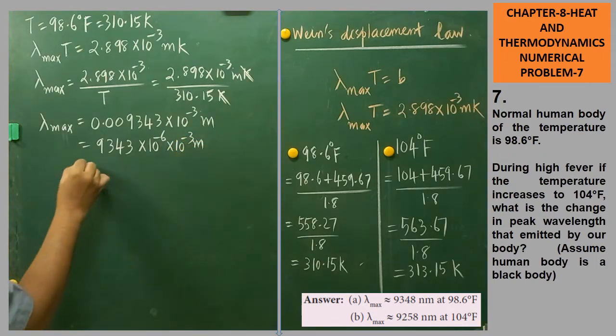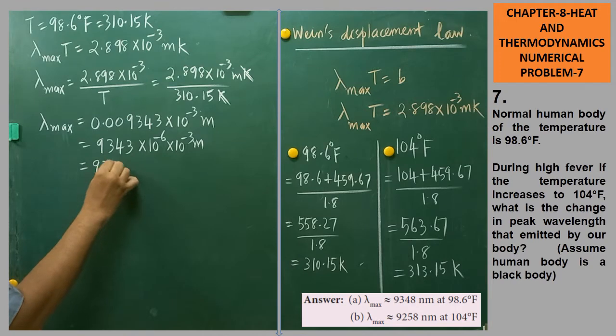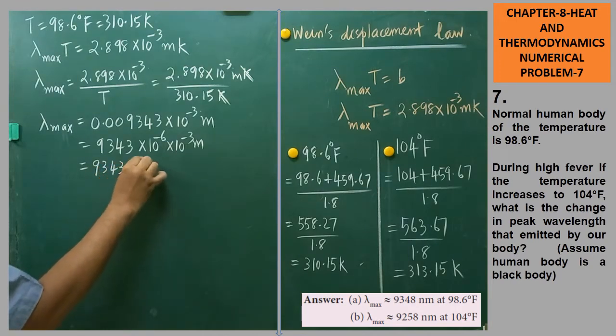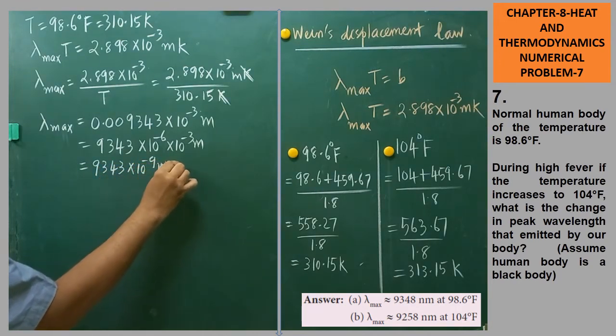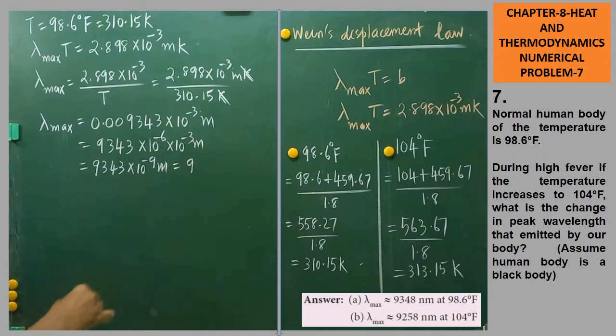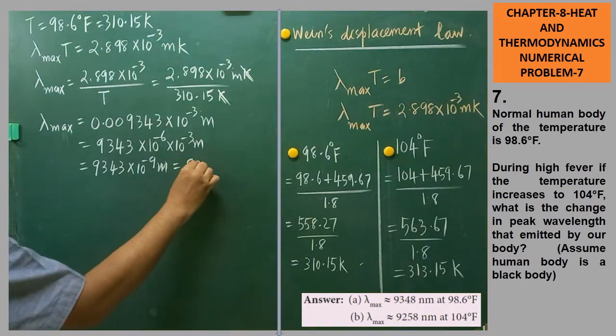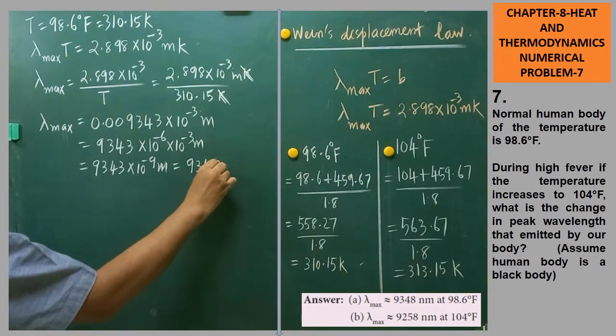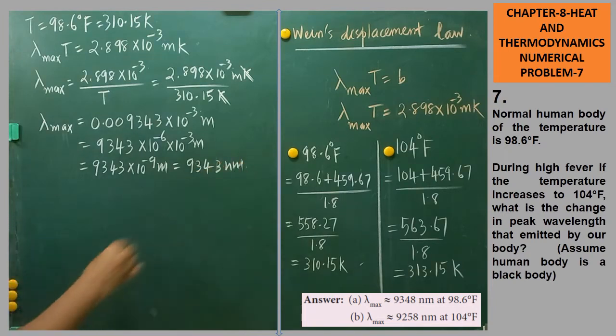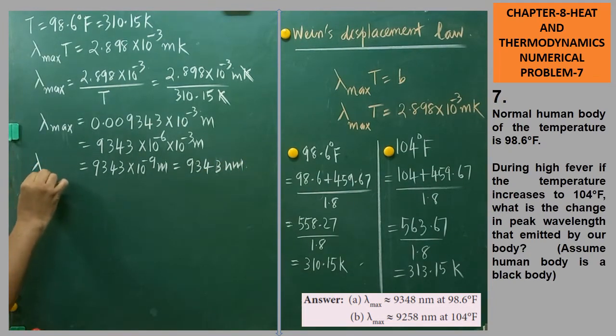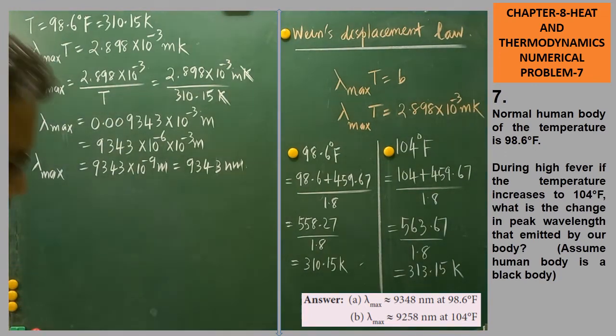So finally the answer would be 9343 into 10 to the power of minus 9 meter, that is nanometer. 1 nanometer is equal to 10 to the power of minus 9 meter. So 9343 nanometer. This is the maximum wavelength of the radiation emitted from the body when the body is at normal temperature. So the first part of the problem is over. Are you clear?